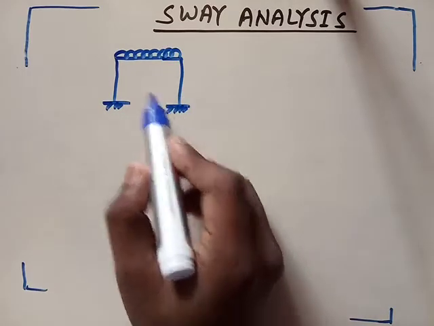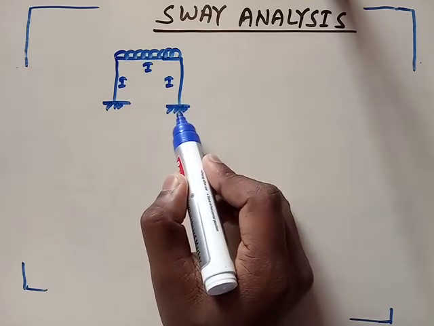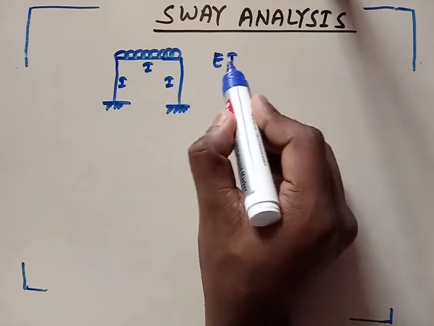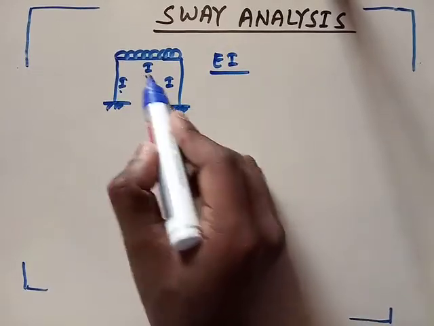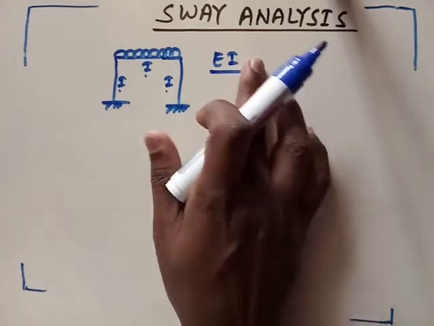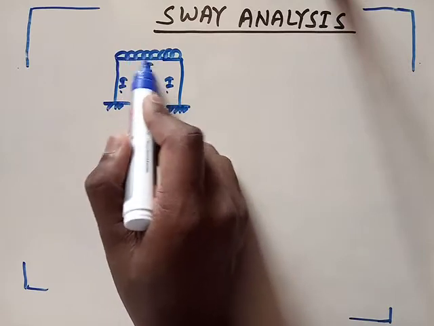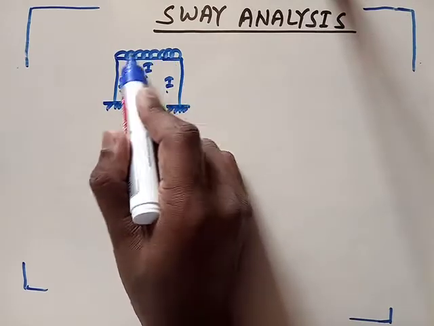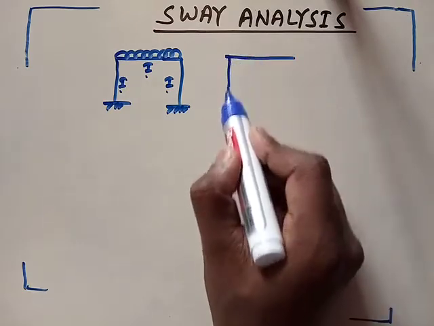If the stiffness of all the members is the same, what is stiffness? EI. Young's modulus is the same, and the moment of inertia of all the members is given here as I. So the stiffness of all the members here is the same. If the stiffness of all the members is the same and the UDL, that is the loading, is symmetric, then there will be no sway. Same in the case of this also.